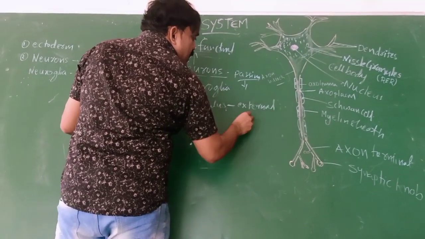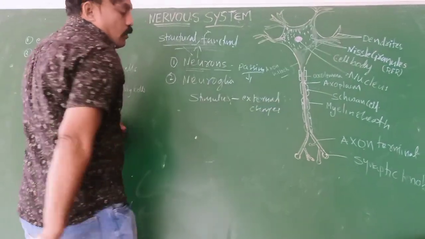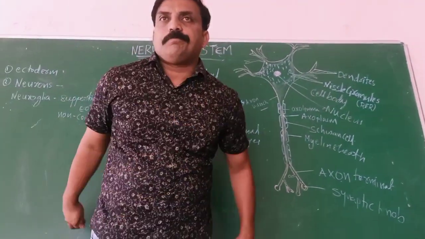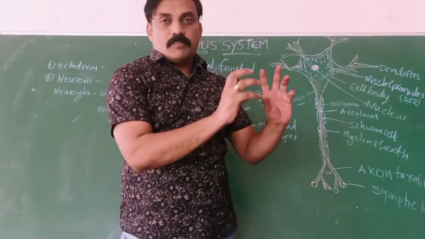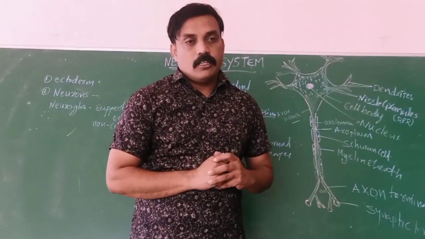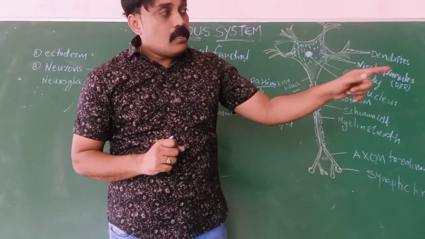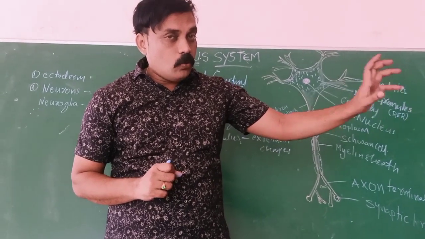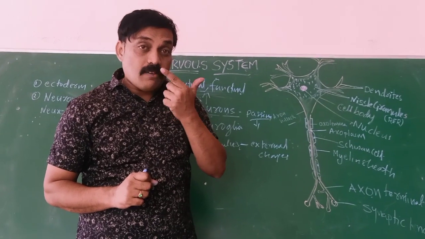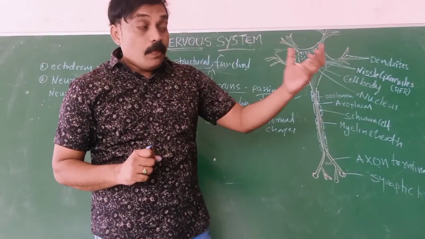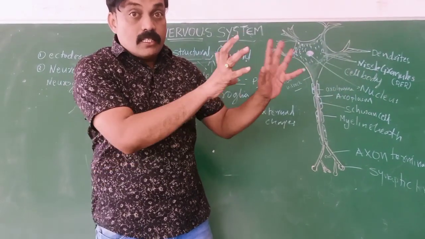What is the meaning of external changes? For example, when I am moving outside and I see a sweet, a mango or any sweet, automatically my mouth produces saliva, the liquid portion. That is the stimulus: an external change. Outside, some change occurs.